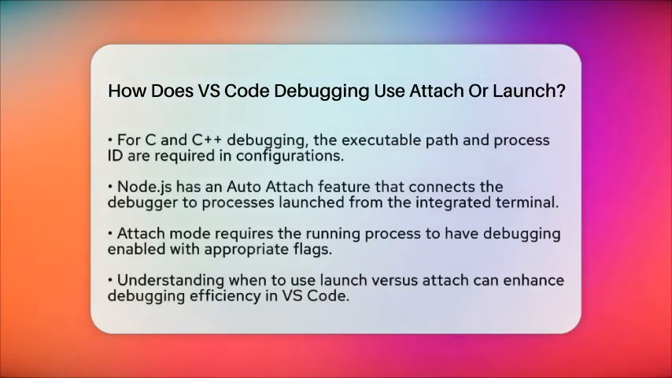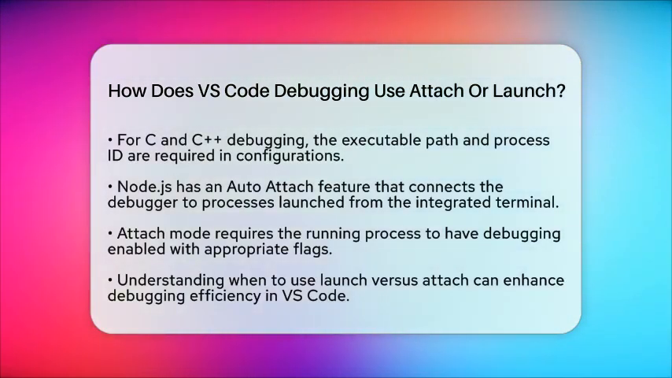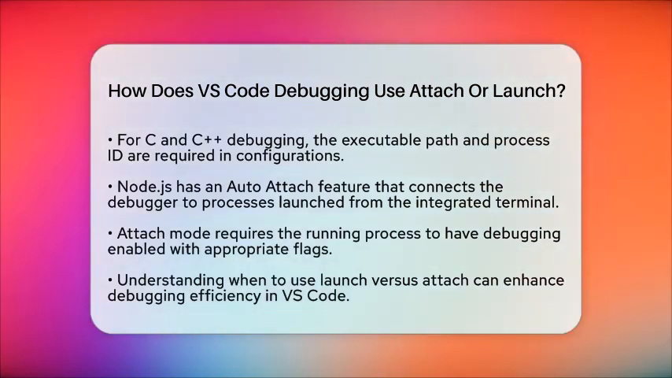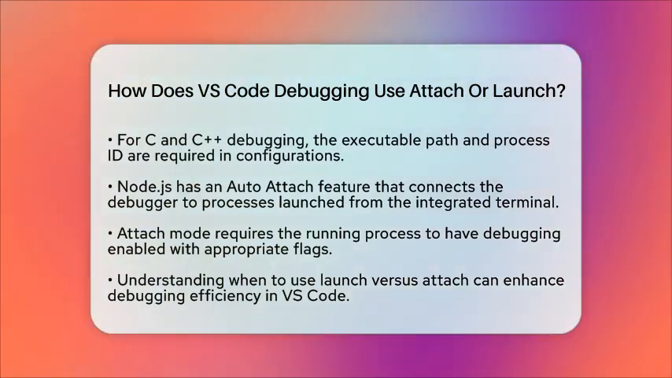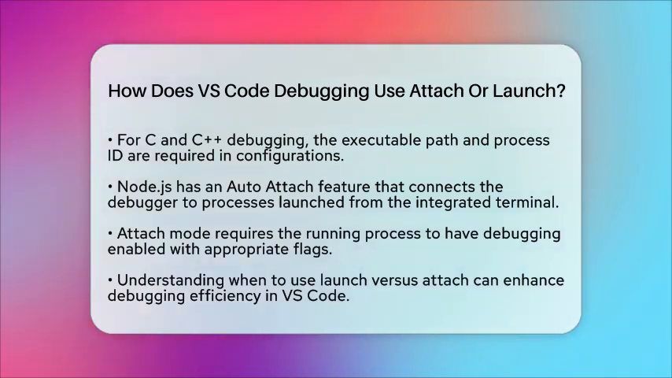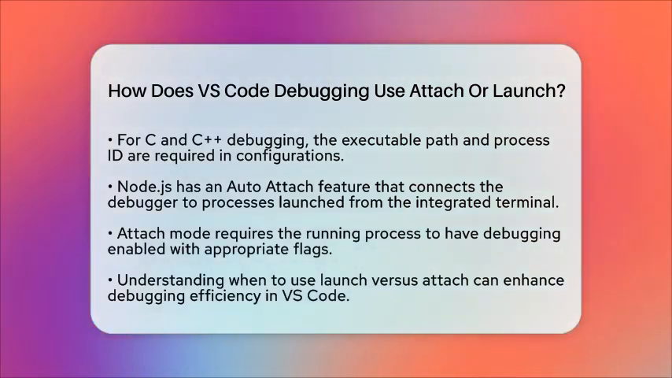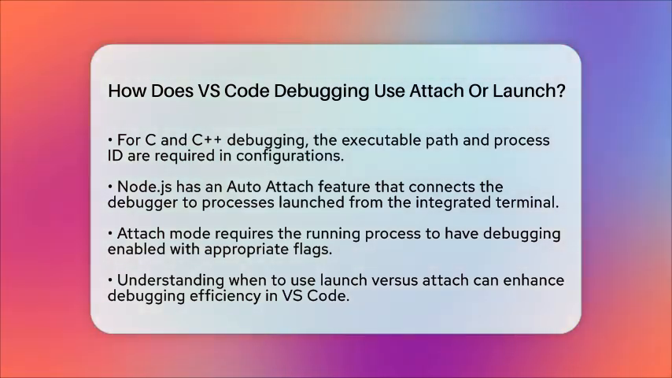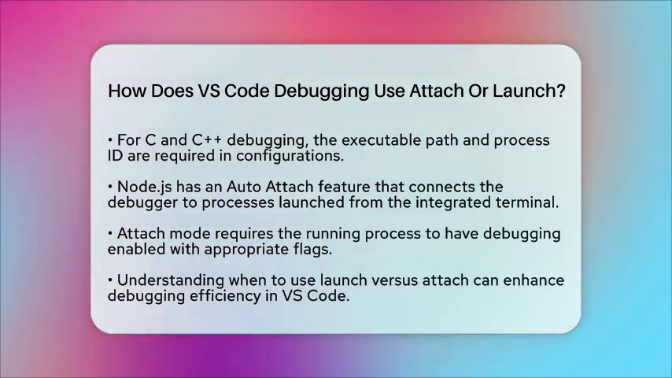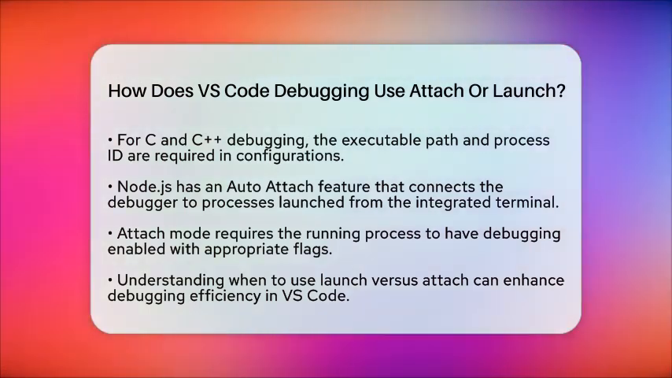Keep in mind that for attach mode to work, the running process must have debugging enabled. This usually means starting the process with flags that allow debugging, and the debugger needs access to the corresponding source code and symbol files. Knowing when to use launch versus attach can significantly improve your debugging workflow in Visual Studio Code.